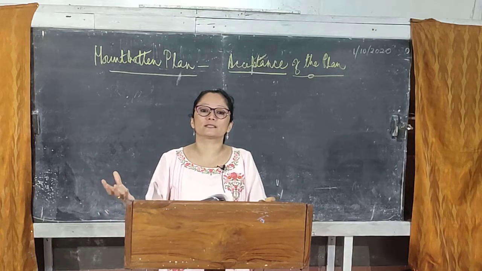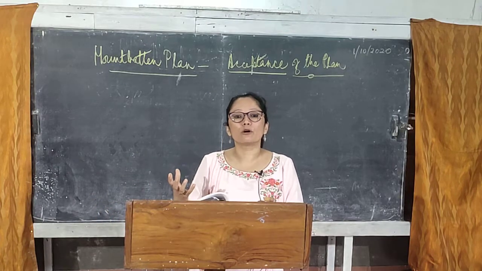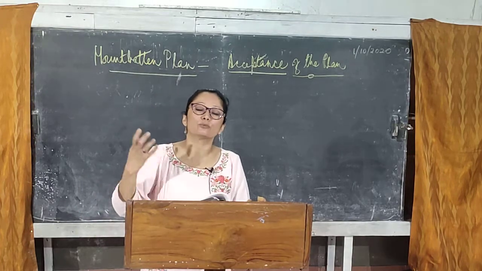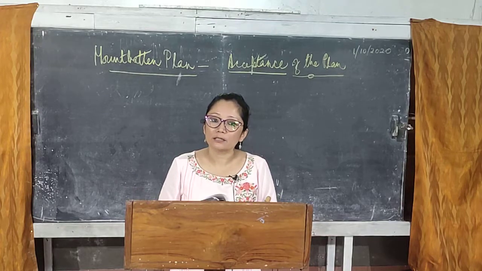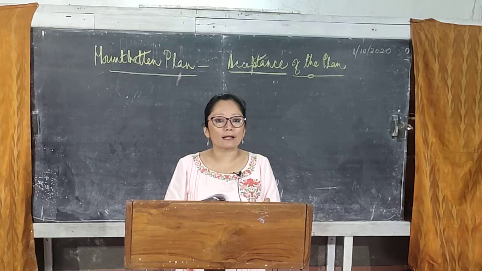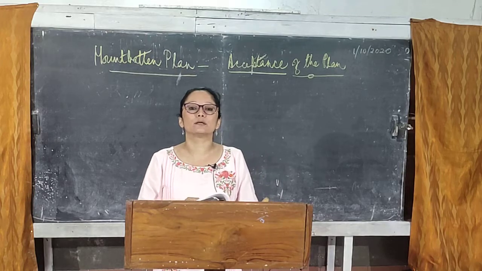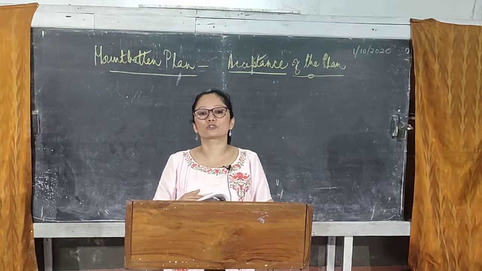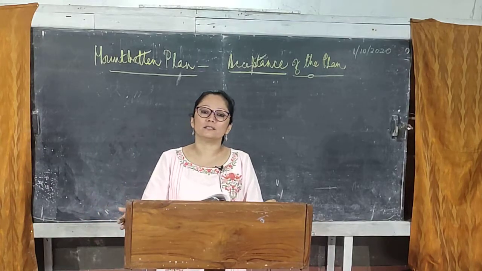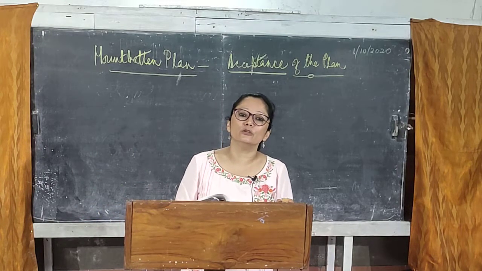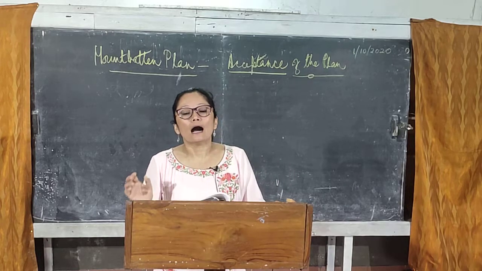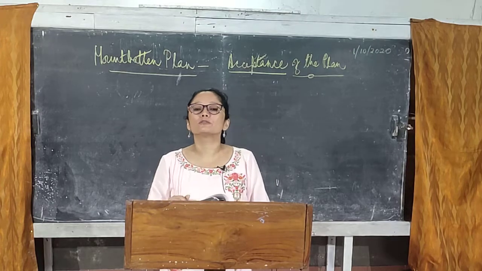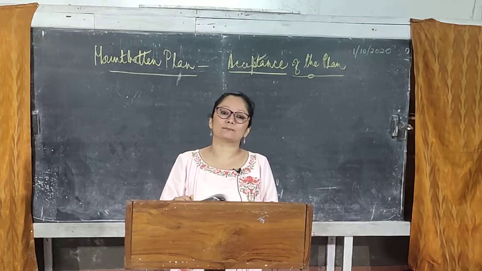So, if this was the scenario, then even if we got independence, this would continue even after it. That is why the Congress leaders felt it is better to accept the partition than to have somebody as your opposition or to have a party which does not cooperate with you at all. However, now we have looked at the five reasons from the Congress party. What about the Muslim League? Why did they accept it?